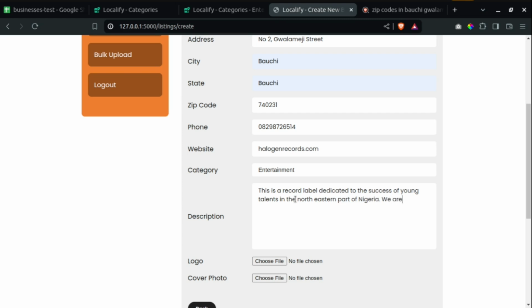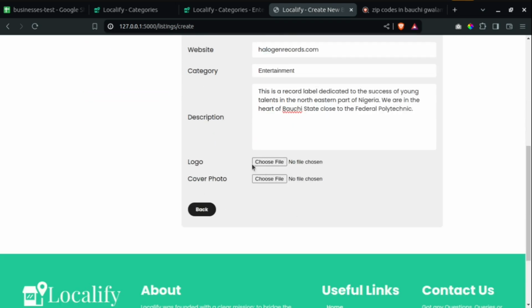We are in the heart of Bauchi State, close to the Federal Polytechnic. Then, I think that should do. Now you have to add a logo and a cover photo. Don't forget,